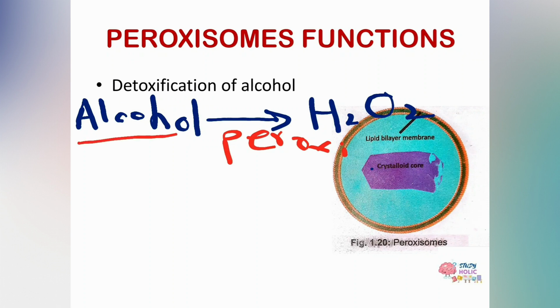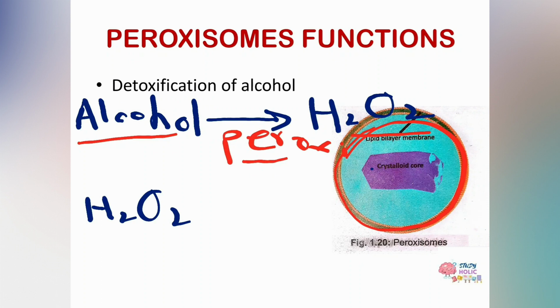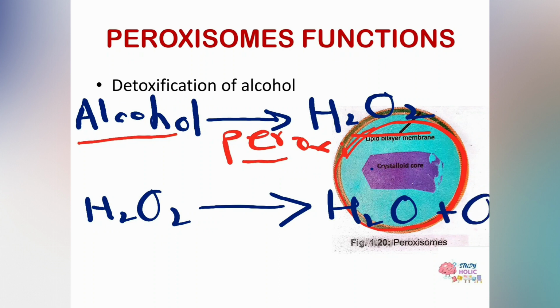Over here this is alcohol and it is converted into hydrogen peroxide within the peroxisome with the help of peroxidase enzyme. Then the hydrogen peroxide is a toxic molecule, so it immediately breaks down into water plus oxygen, and this reaction is carried out by the enzyme catalase.